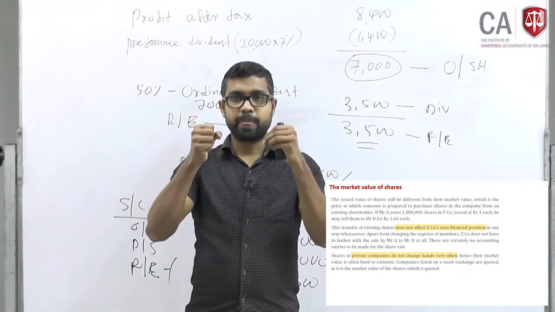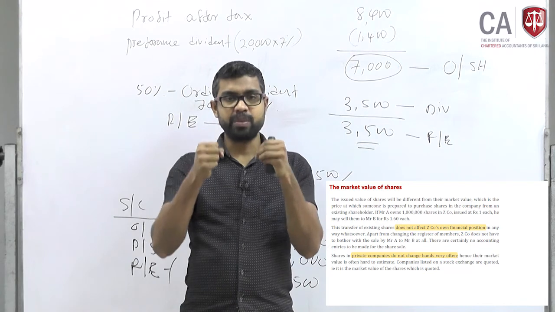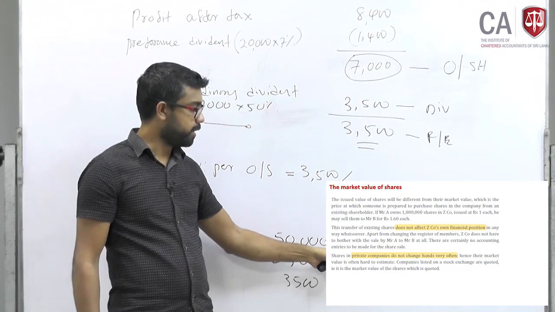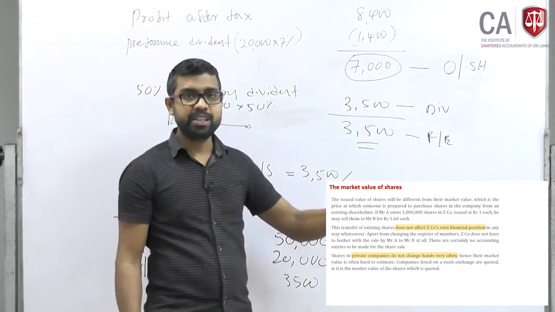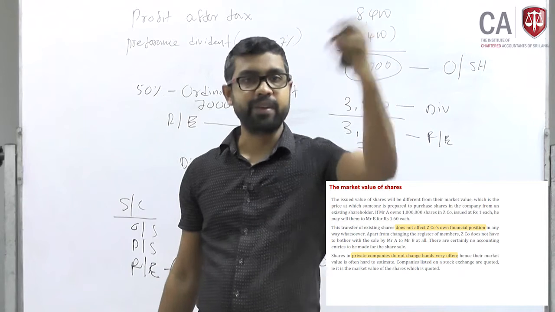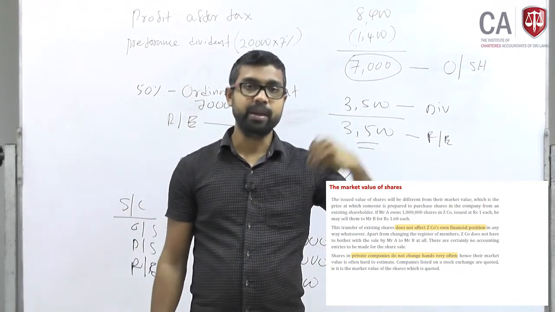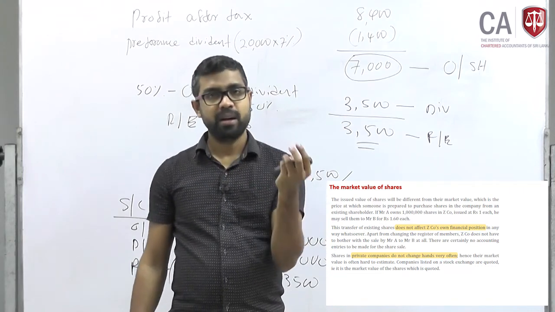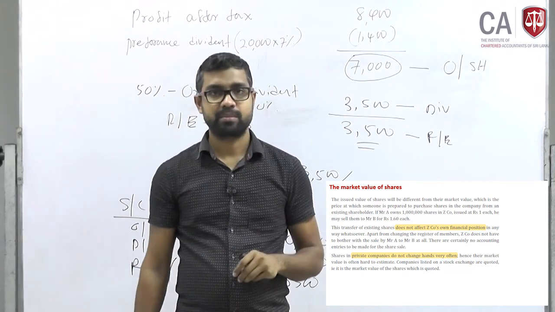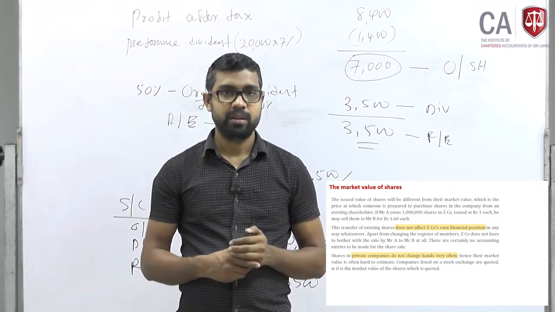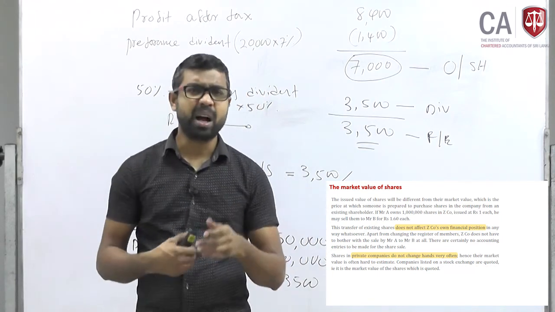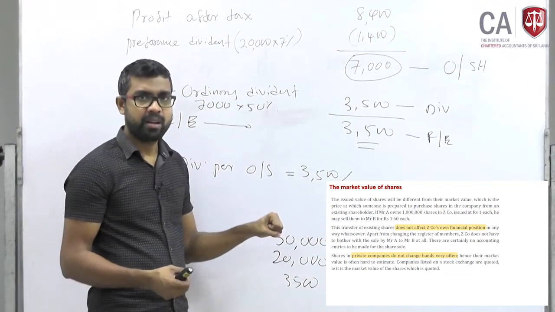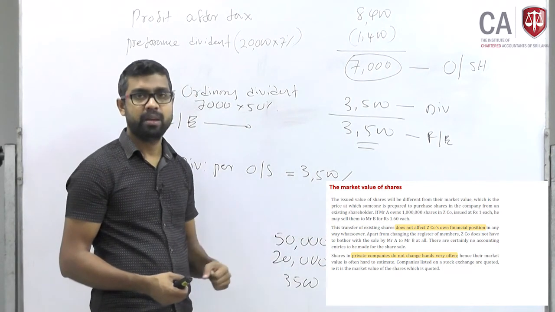When I purchase 50,000 shares from the company at a rate of 1, I will sell these shares in the share market at a different rate, maybe 10 rupees. That depends on what? Demand and supply of shares in the share market. So day by day, based on the market condition and the performance of the organization, the share price of this company will be higher.